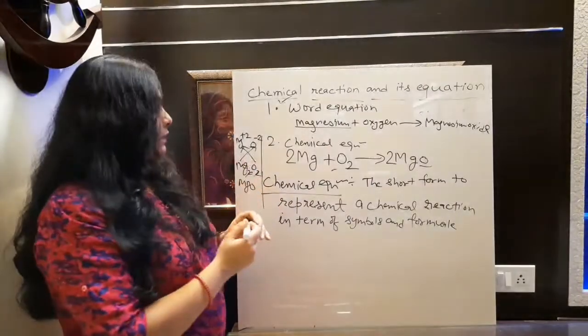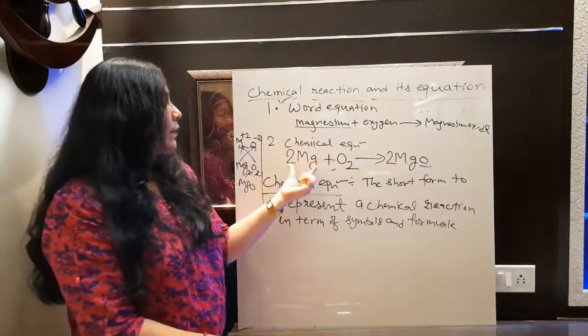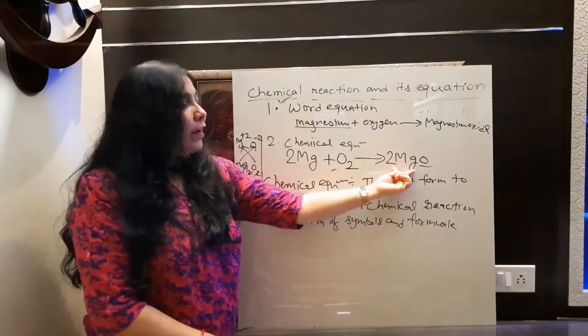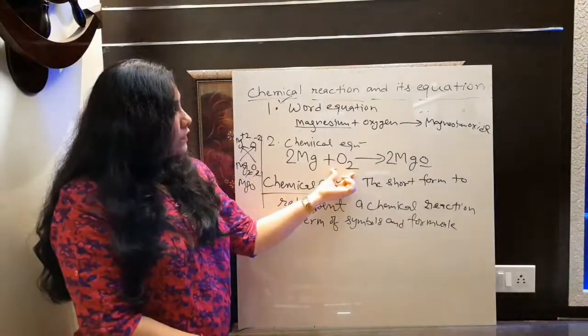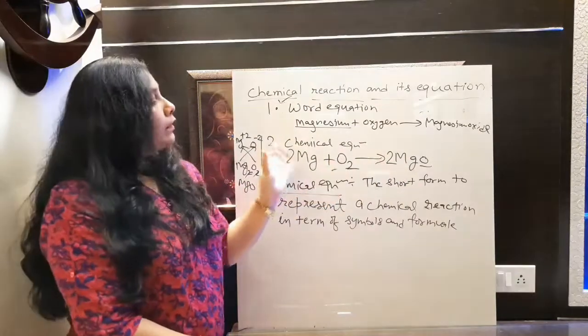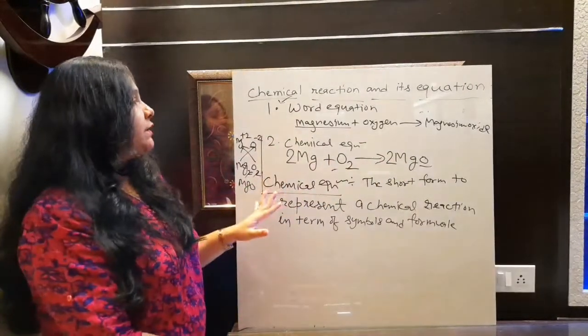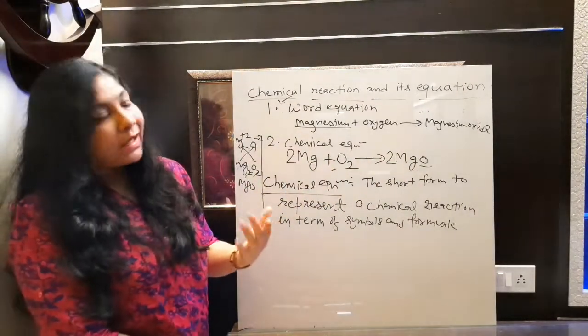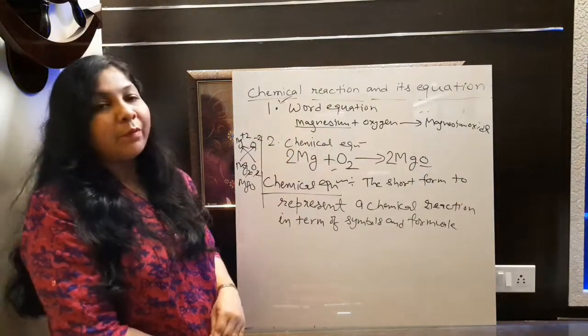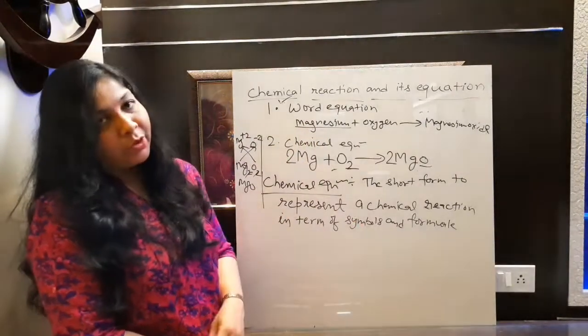This equation gets balanced here. Fine now, because here the number of atoms of magnesium is 2, and the number of atoms of oxygen is also the same in reactant and product. So this equation is balanced now. So we can represent our equation in terms of words and in terms of mathematical symbols and formula also.